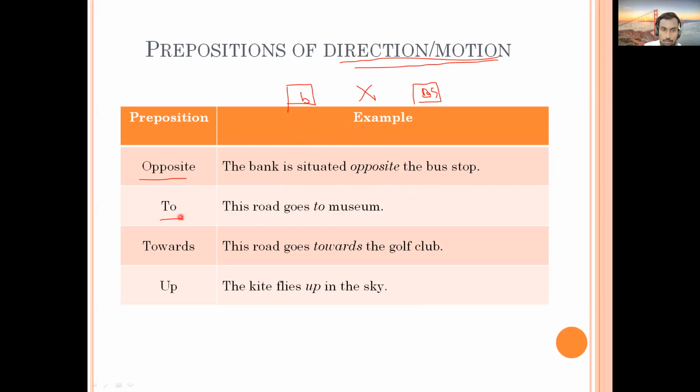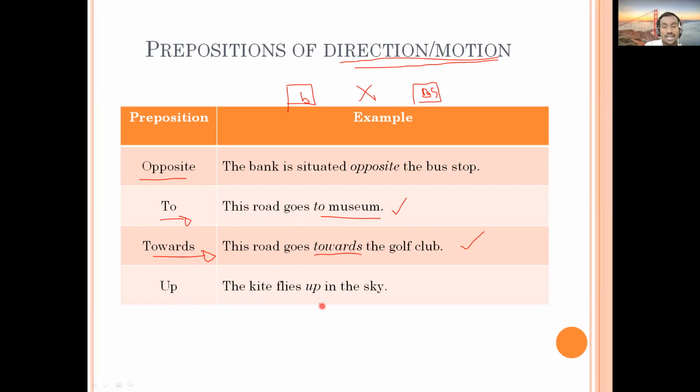Next, "to." We all have studied "to" or "towards." They can be used to refer to direction. For example, this road goes to the museum, this road goes towards the golf club. You can interchange "to" with "towards." So this road goes towards the museum, that is okay, or this road goes to the golf club, that is also okay. Then next one is "up."